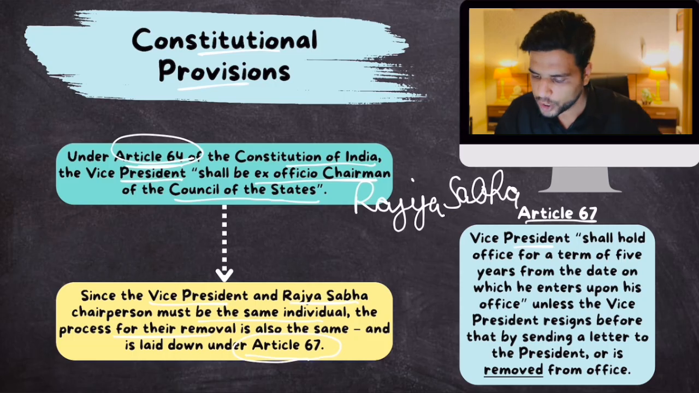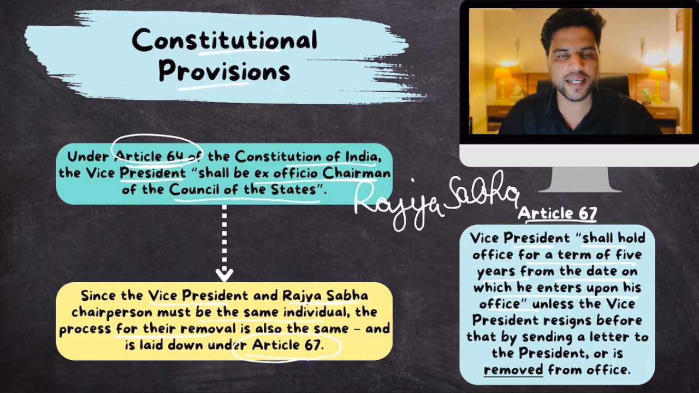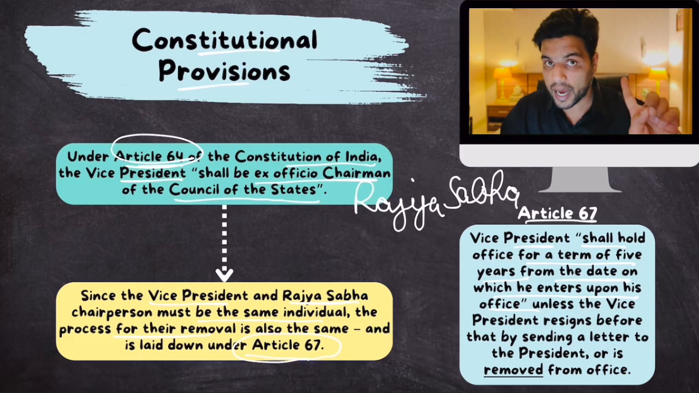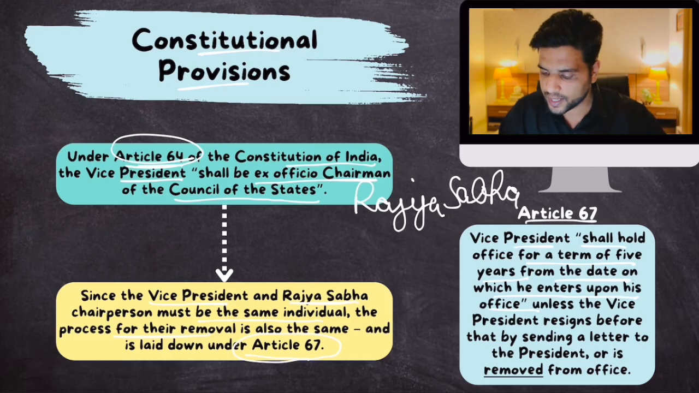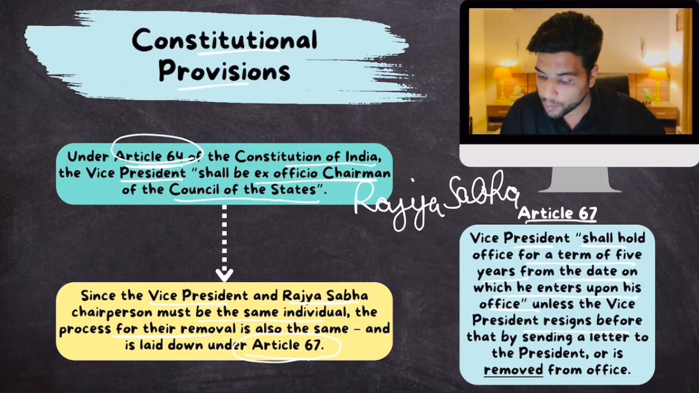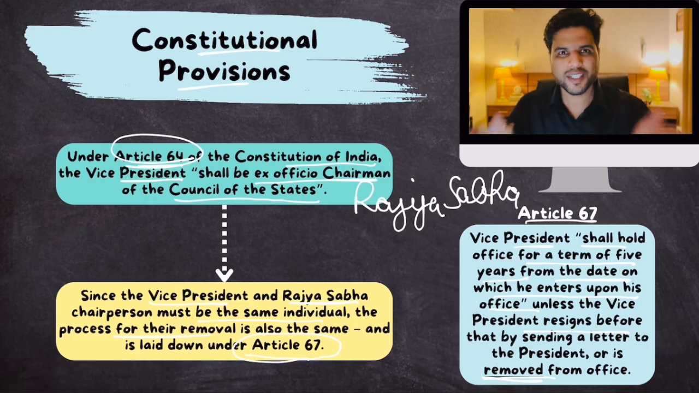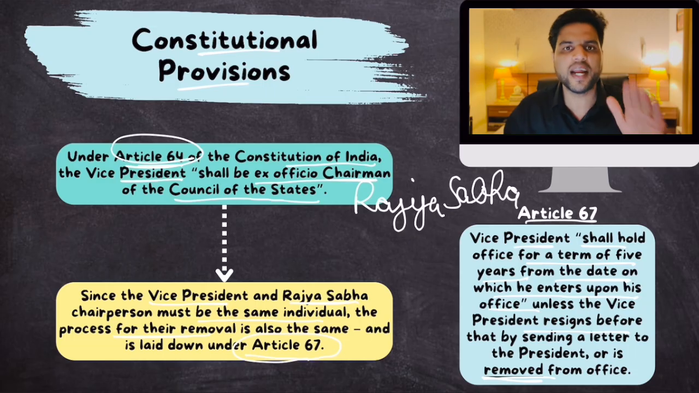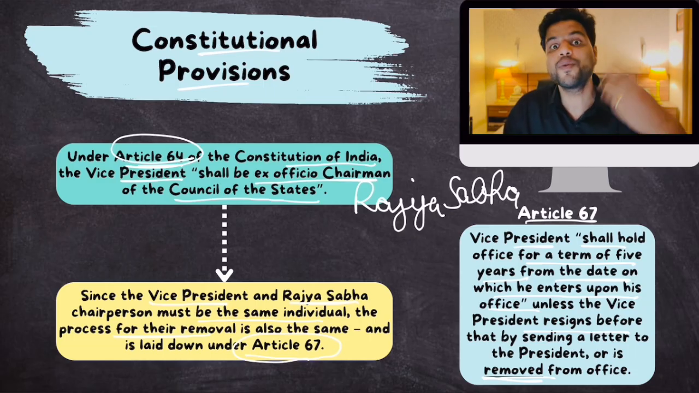Okay. Now, what does Article 67 say? Vice President shall hold office for a term of 5 years from the date on which he enters upon his office. So, as soon as the Vice President is elected, his term is 5 years. So his term is fixed, 5 years. But his term can be cut short if he resigns by writing to the President, or if he is removed.